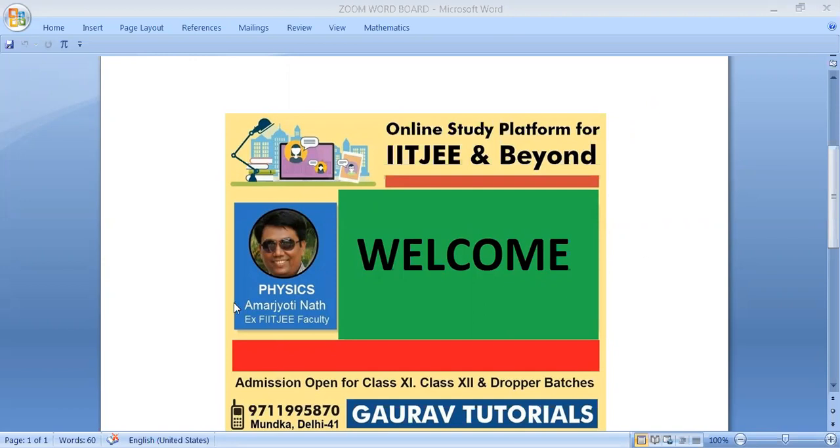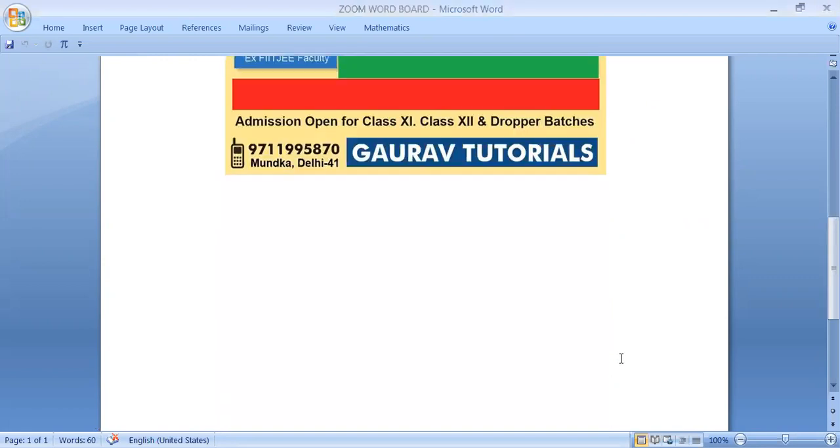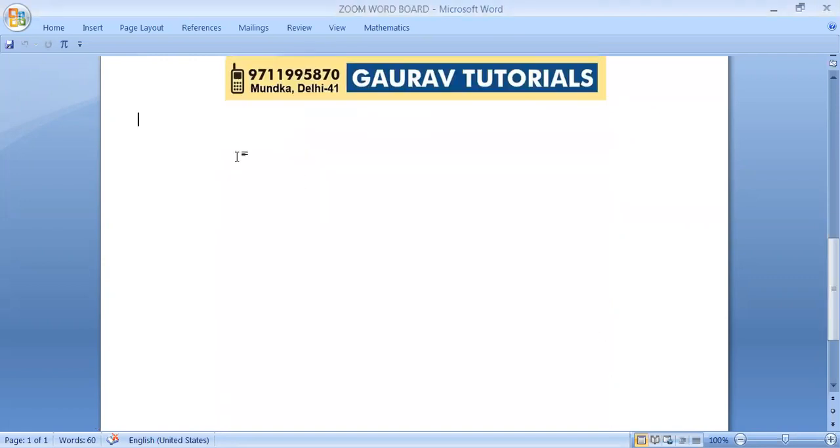Today we are going to discuss conservation of linear momentum. Please write the headline of today's topic: conservation of linear momentum. Remember, later we are going to discuss the conservation of angular momentum also.